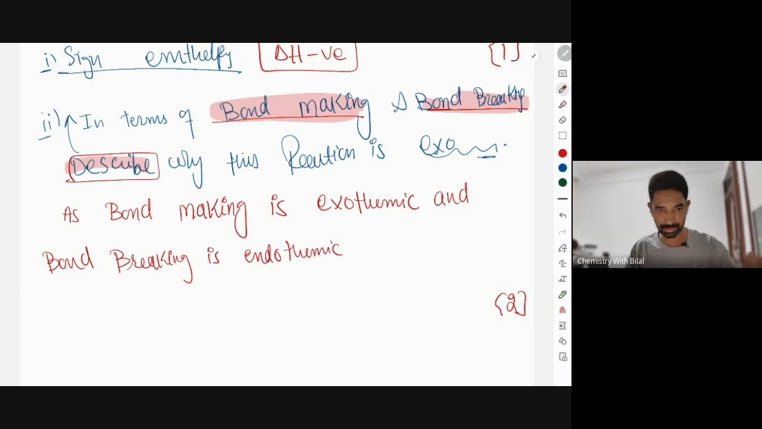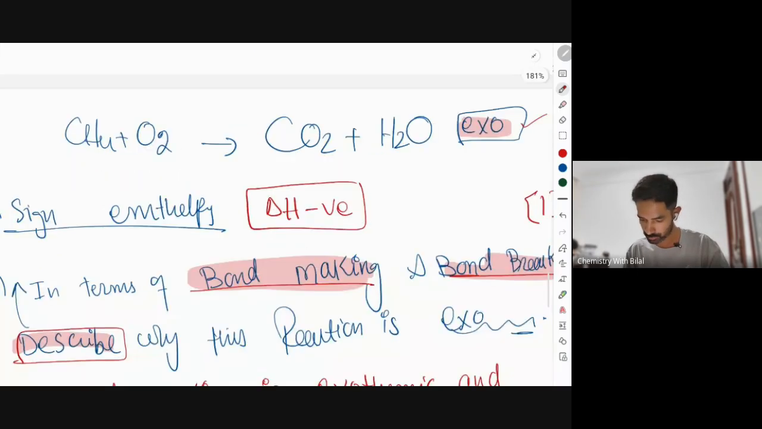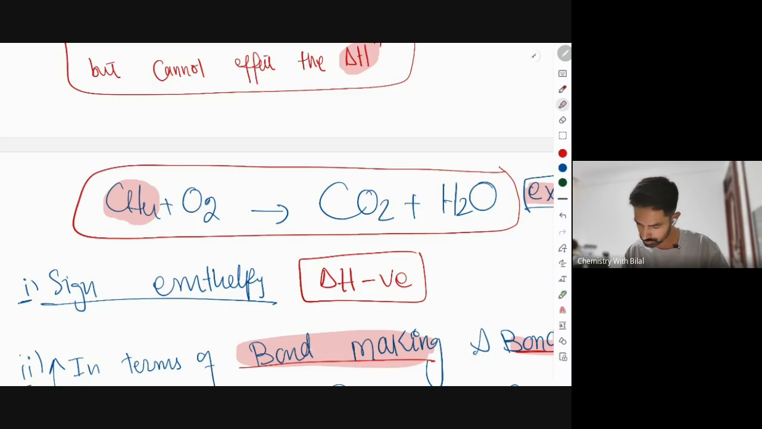The moment you write this very sentence, you'll get 1 mark. Bond making is exo, bond breaking is endo. Now, I want everyone to look into this very reaction. In this reaction, we have this molecule called methane and the other molecule called oxygen.